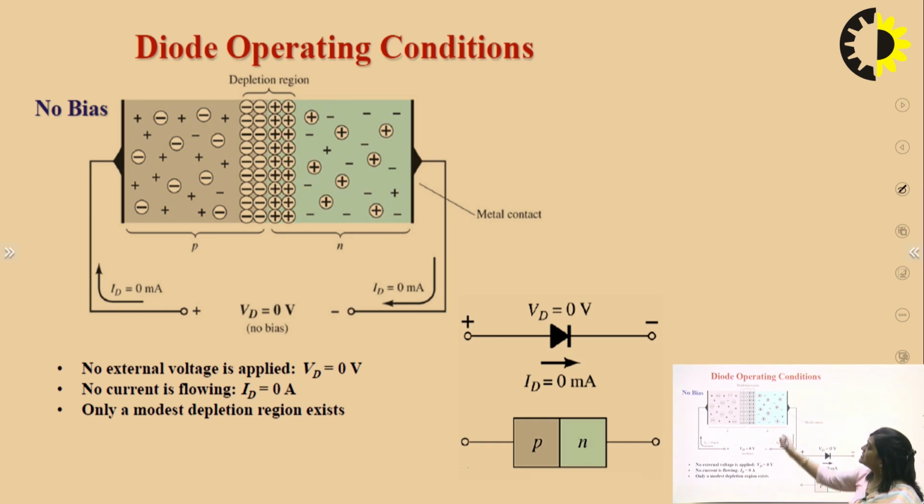So this slide is basically depicting the depletion region, minus, plus, and here we can see the electrons and holes. These are the acceptor ions, and these are the donor ions. So this is the case when we have not applied any bias to the diode. This is the zero bias condition shown here.